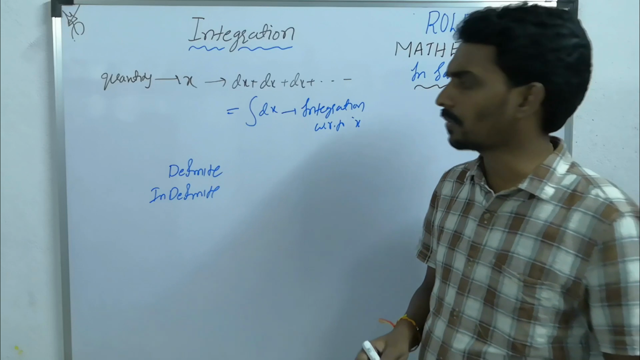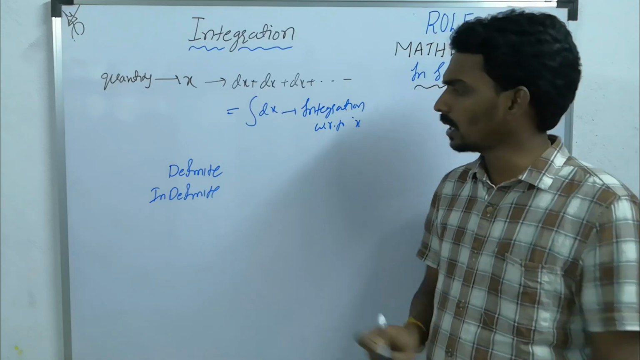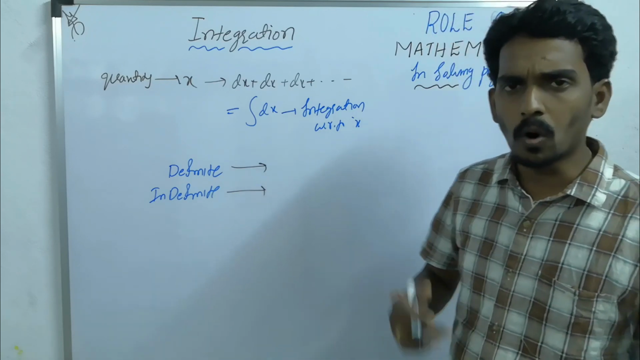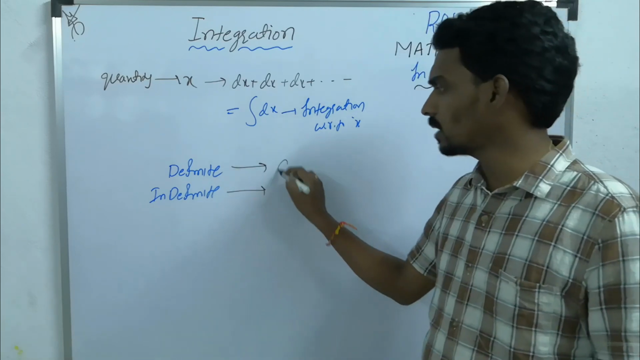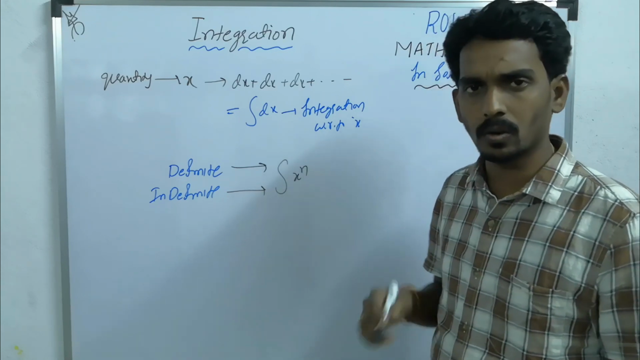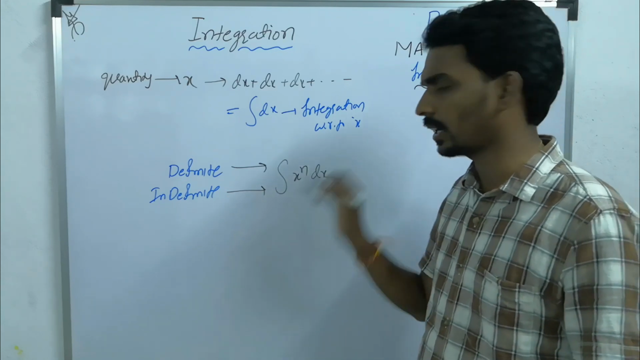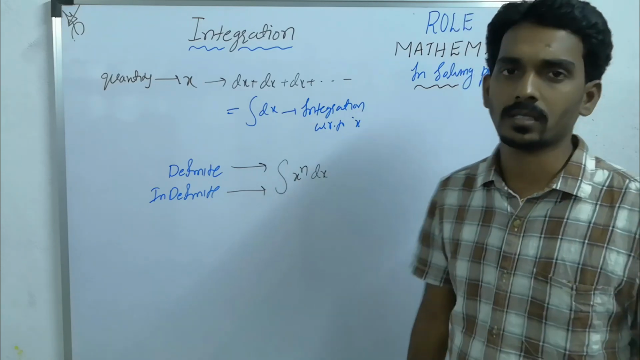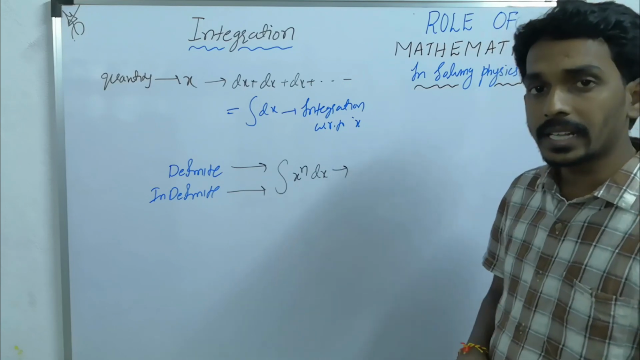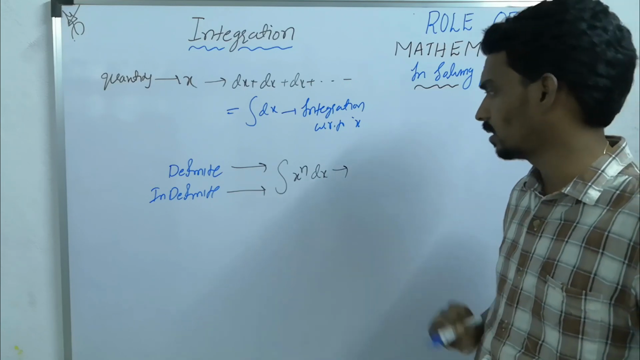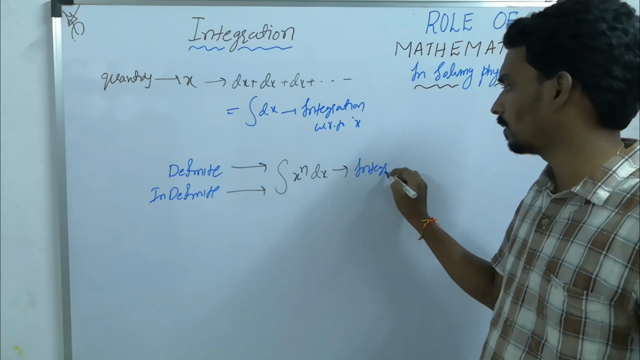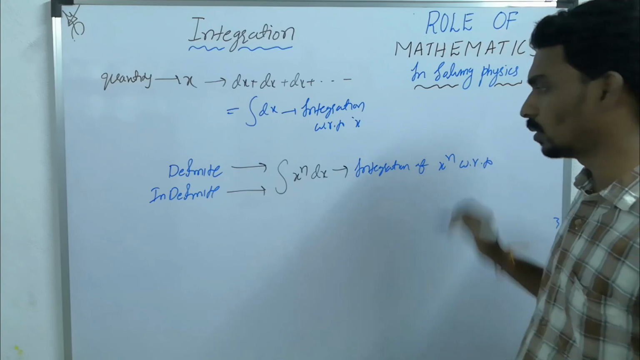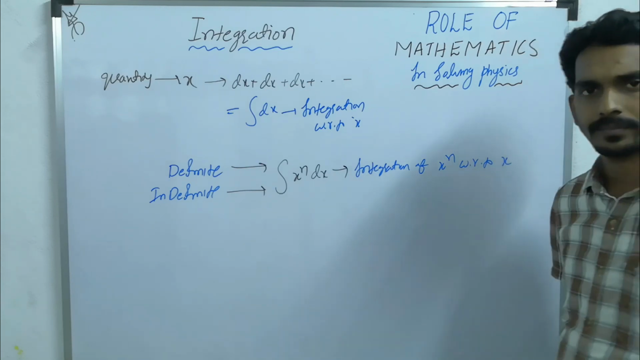So there are two types of integration. But whatever may be the type of integration, the formulas are the same. And the most general and simplest formula we will use in the whole of physics is integration of x power n dx. So integration of x power n with respect to x.